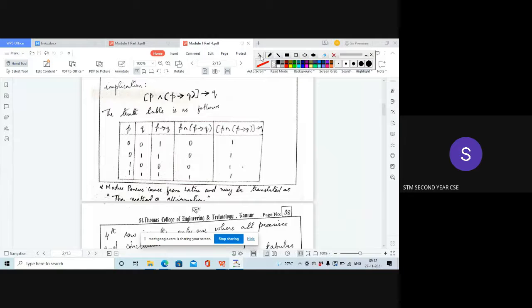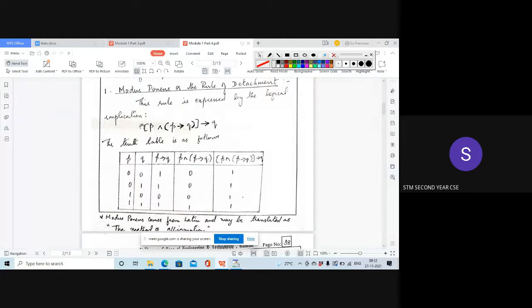Now let us see what this rule is, the modus ponens rule. The rule is expressed by the logical implication (P and P implies Q) implies Q. Write down that form. This is a rule. If there is a premise P and another premise P implies Q, when we take the conjunction of these two premises, it gives the result Q. So Q should be here. Only then you will get Q.